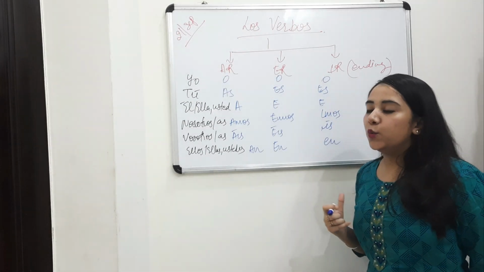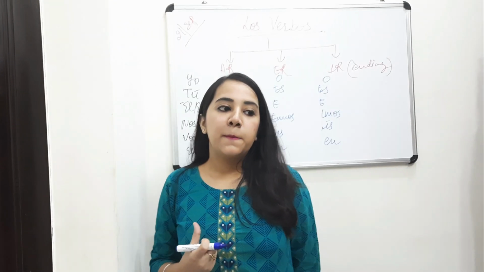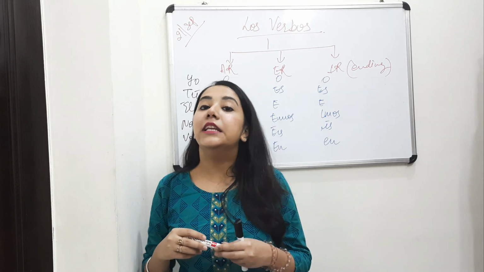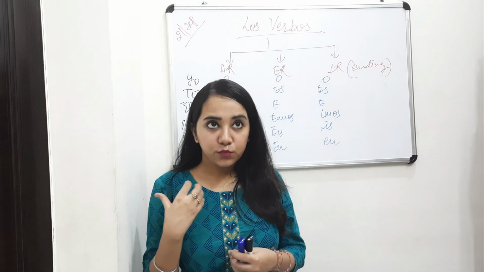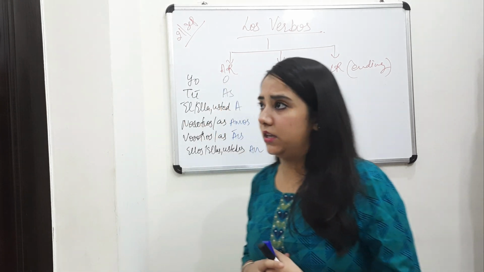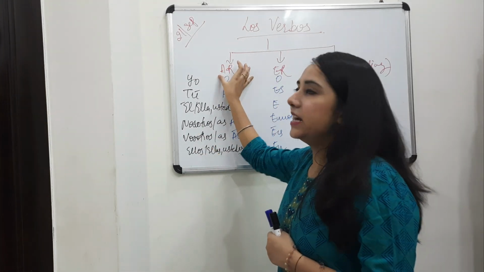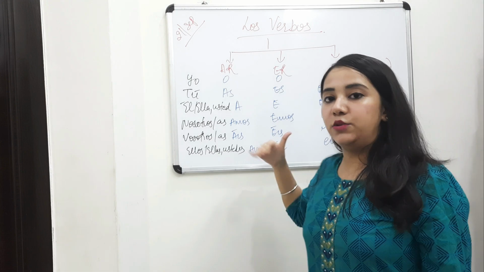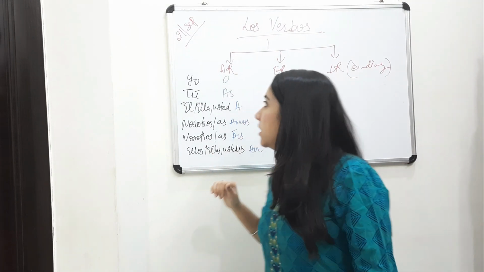Now, why do we conjugate verbs? In languages we conjugate verbs. We have two types of verbs: regular verbs and irregular verbs. Regular verbs follow the same pattern. What will you do in regular verbs? You will see the verb ends with AR, you will remove the AR and add o, as, a, amos, áis, an. Okay? So that is called a regular verb.